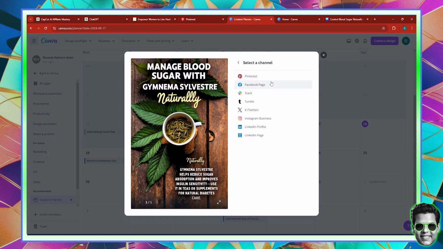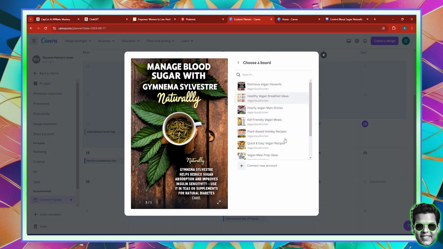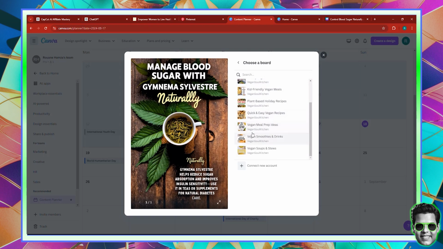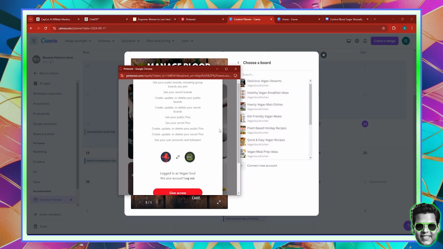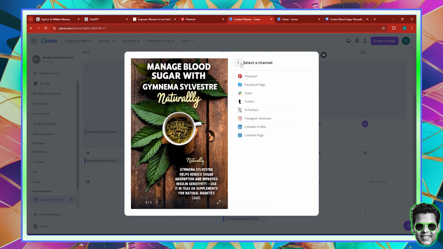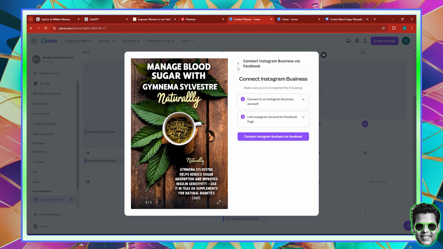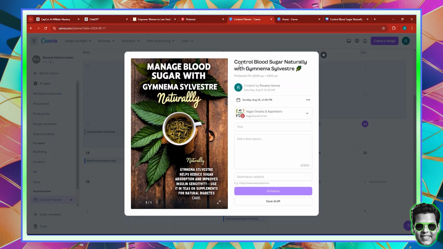So if you choose the medium, let's say you chose Pinterest, here they're going to actually showcase to you these are some posts that I have in Pinterest. But what you want to do is click connect new account. So you want to connect a new account, you want to give access. And basically once you give access, your Pinterest account is going to be connected. And similarly, you can do the same thing with Facebook or Instagram and so on and so forth. So when you connect your medium, you can just choose it from here. You'll find them here. And you can just choose it.